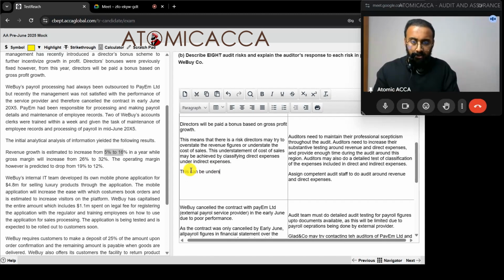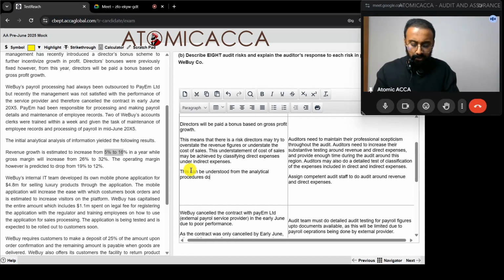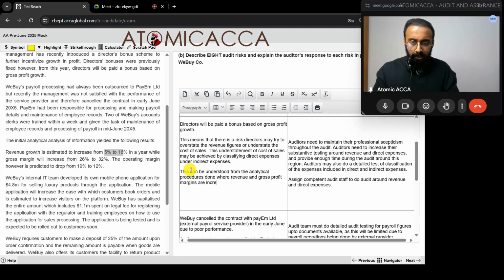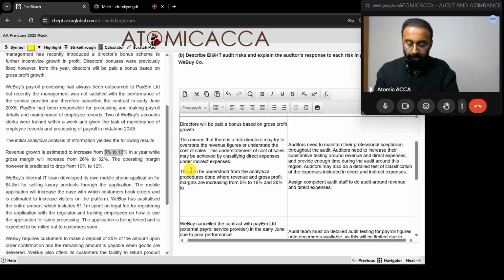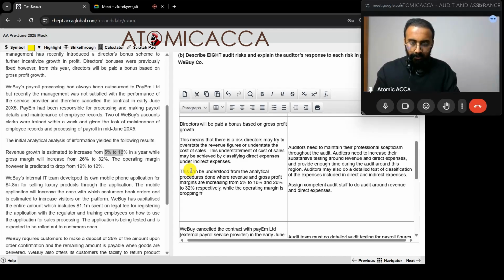This can be understood from the analytical procedures done, where revenue and gross profit margins are increasing from 5% to 16% and 26 percentage to 32 percentage respectively, while the operating margin is dropping from 19% to 12 percentage.